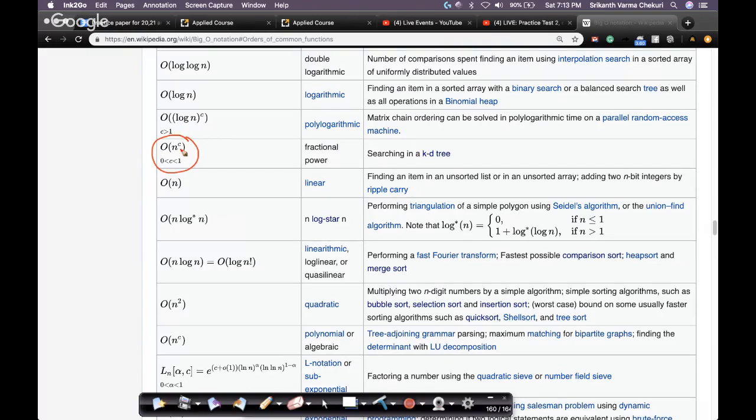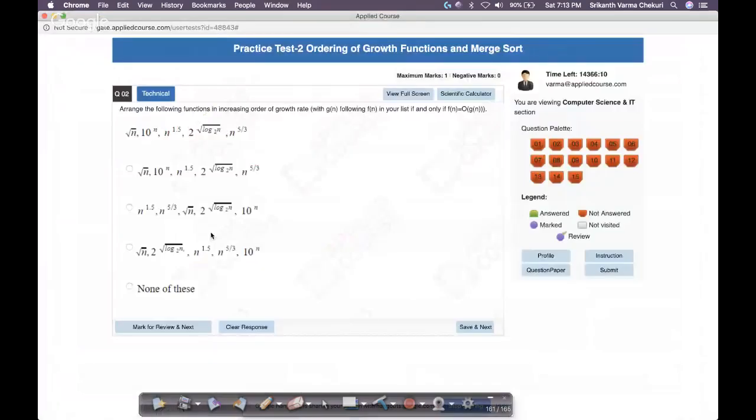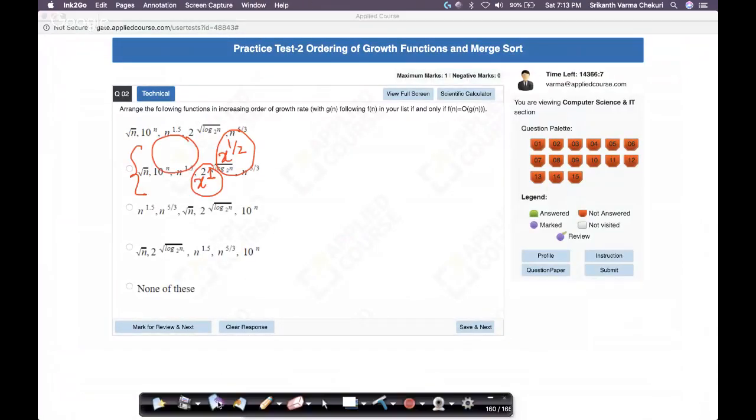If our n is x, c lies between 0 and 1. So this becomes x power half, and this becomes x power 1. From the order of functions, we know that x power 1 grows faster than x power half. It's important to remember this or be able to recall it quickly.